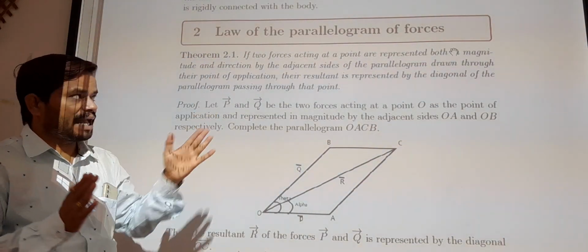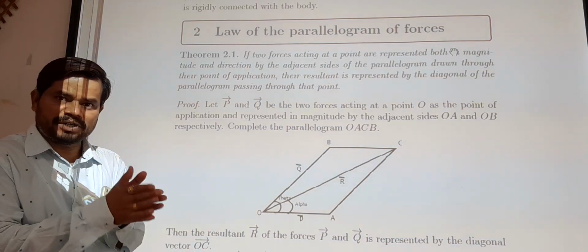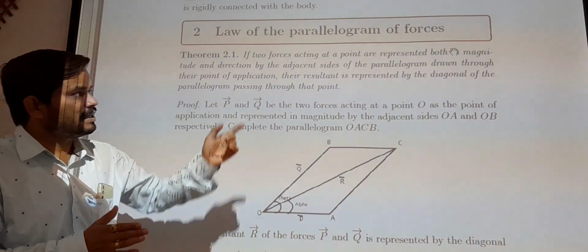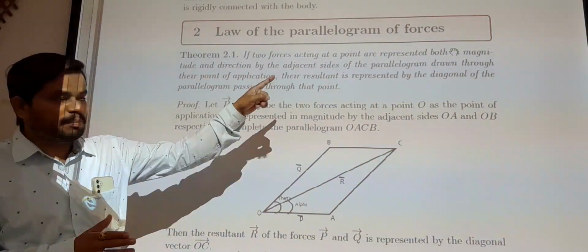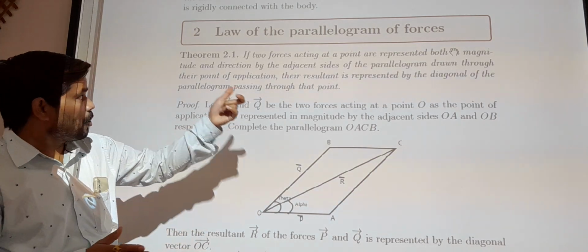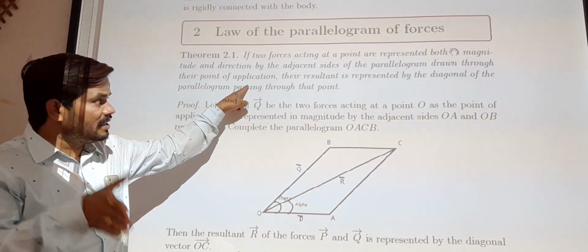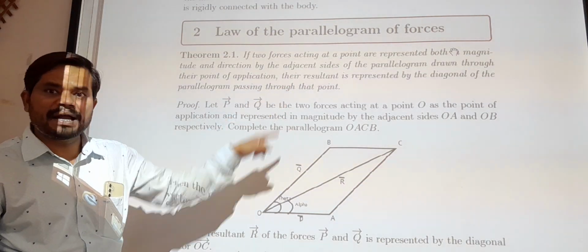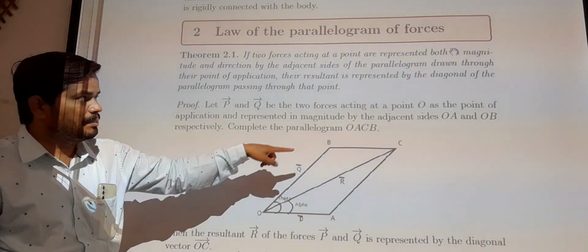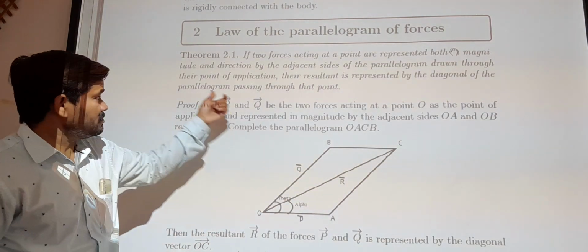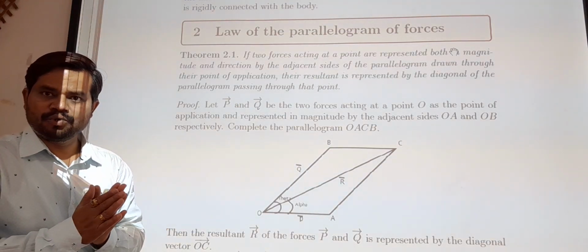So if two forces acting at a point, if we apply two forces at the same point, both in magnitude and direction by the adjacent sides of the parallelogram drawn through their point of application, then their resultant is represented by a diagonal. We can see in this figure the diagonal of the parallelogram passing through that point. That we have to show.